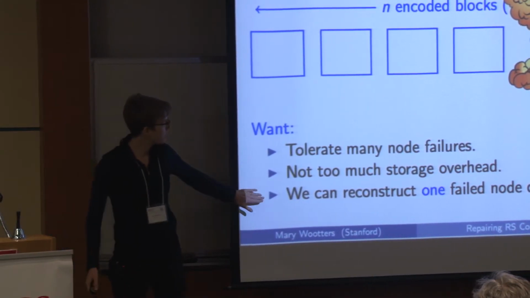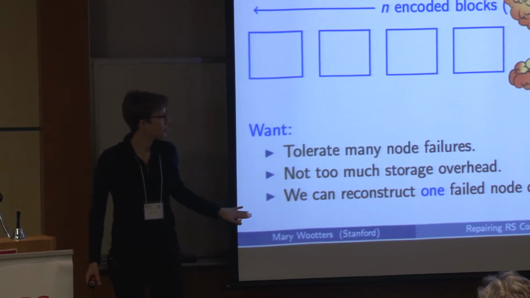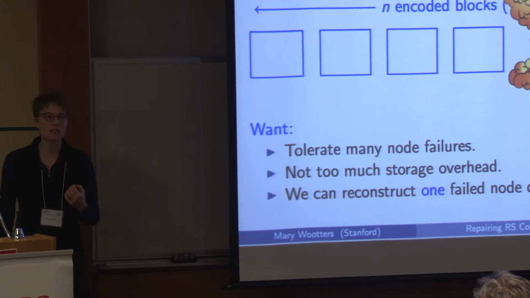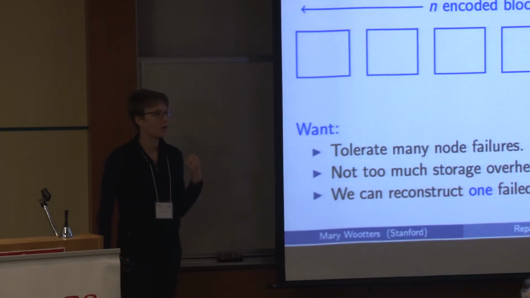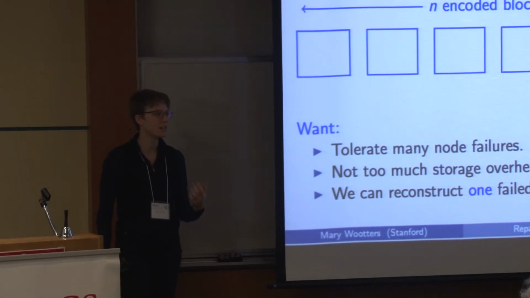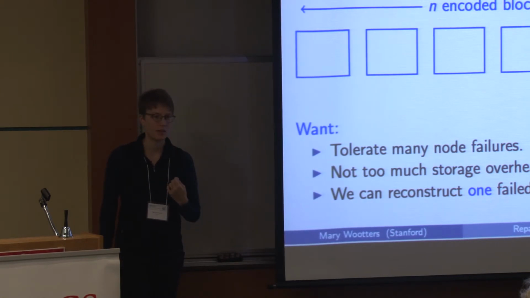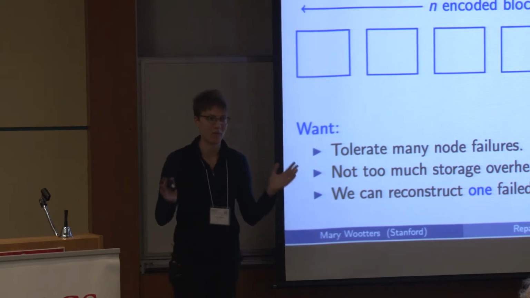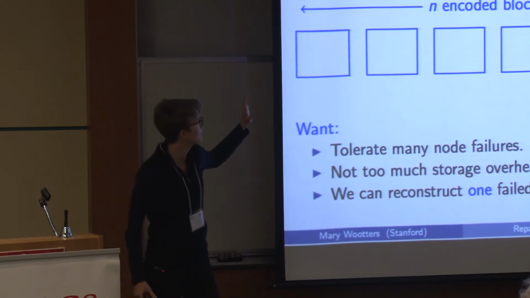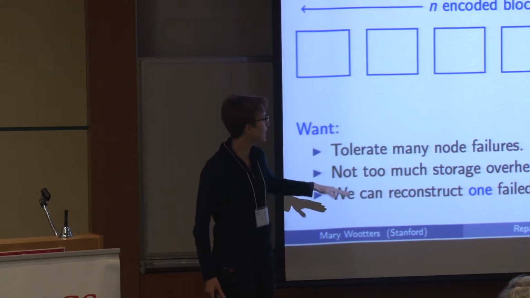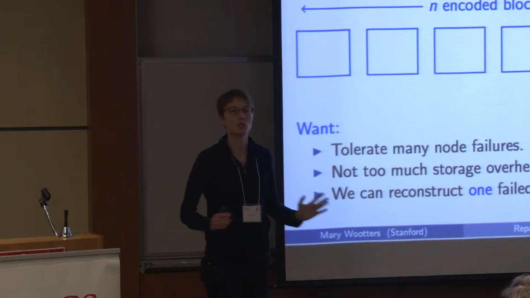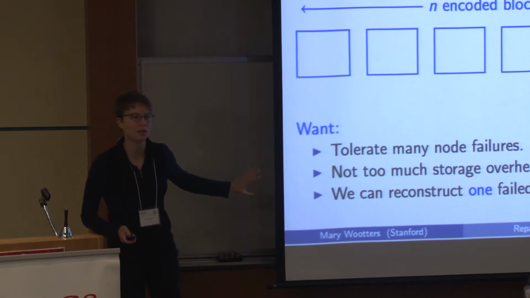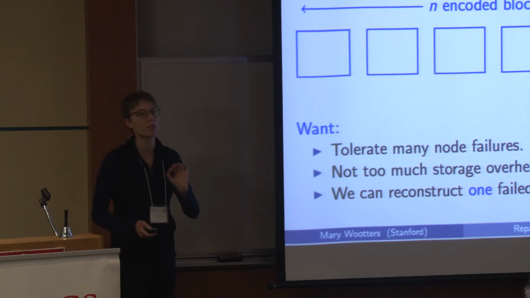And then we have this other thing, which is that we want to be able to reconstruct one failed node quickly. It turns out in a lot of these systems, the most common failure case is that exactly one node fails. Actually that is like 98% of the time, and there's some Facebook data set that says that exactly one node fails. And so we'd like to be able to handle that case extremely quickly. Maybe for the other case where many nodes fail, we can take a little more time. But the most common case we'd like to be able to handle extremely quickly.